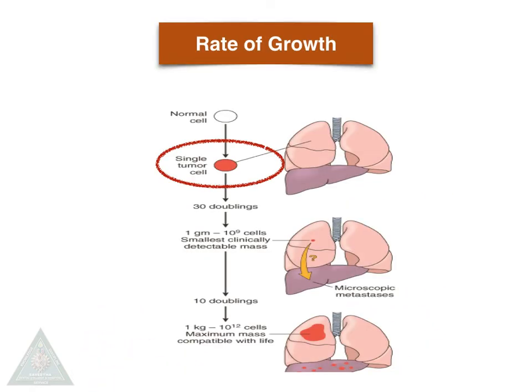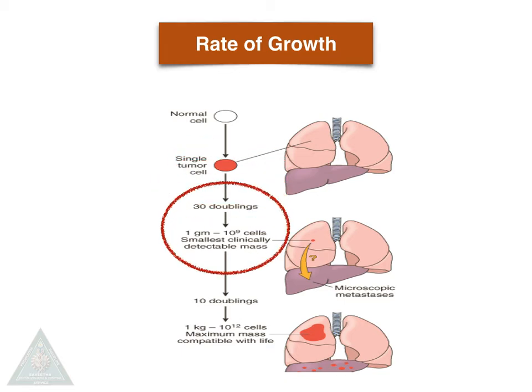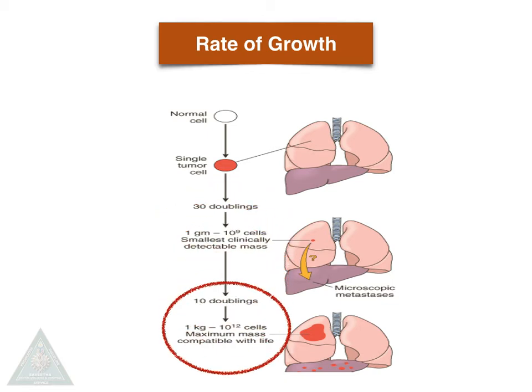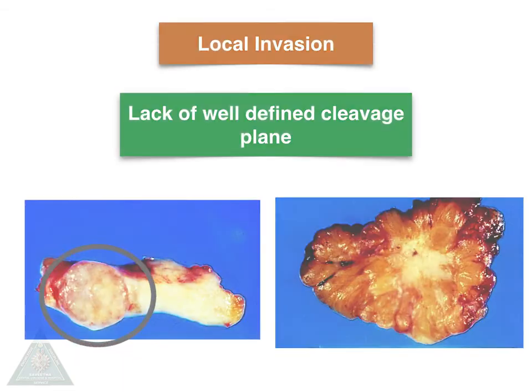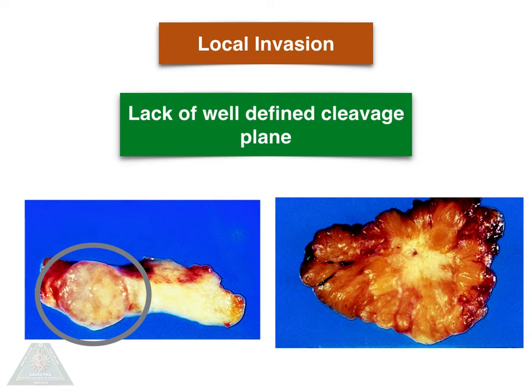Coming to the rate of growth, a single tumor cell can double 30 times to give rise to the smallest clinically detectable mass, and this mass can undergo 10 more doublings to give rise to the maximum mass which is compatible with life. Coming to local invasion, that is lack of a well-defined cleavage plane.